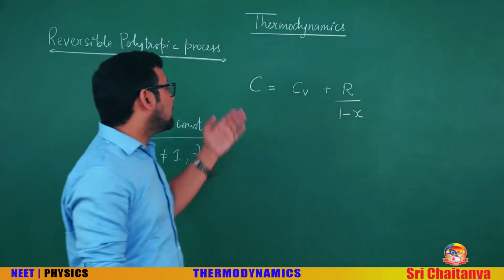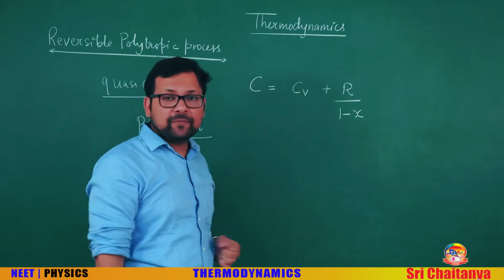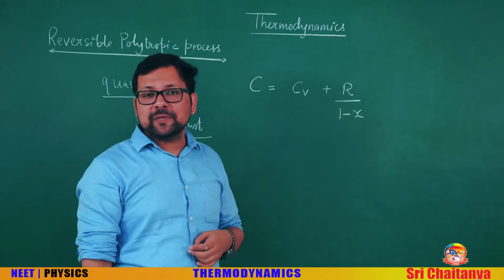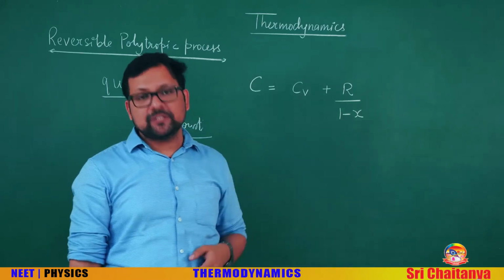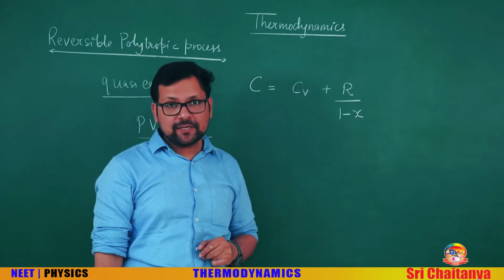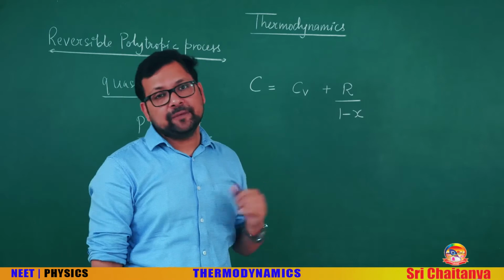Moreover, you can calculate the molar specific heat of any process from here. Suppose I want to calculate the molar specific heat of the isobaric process. Isobaric means the pressure is constant. If the pressure is constant, what is C? It's Cp.